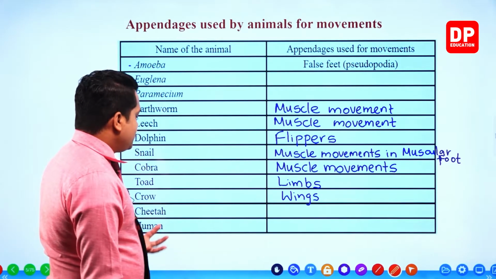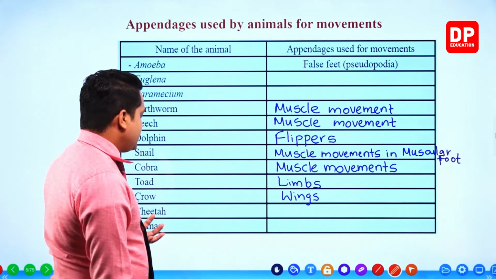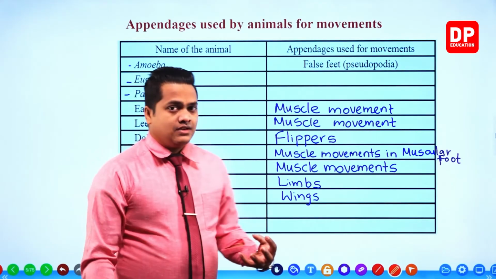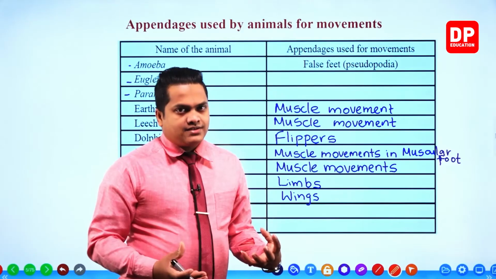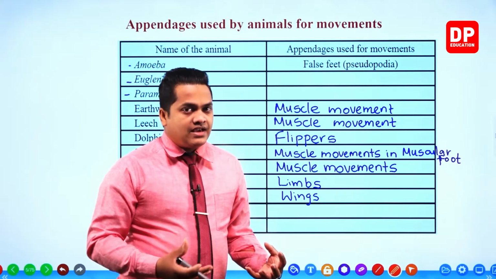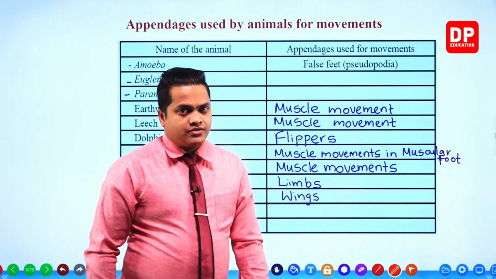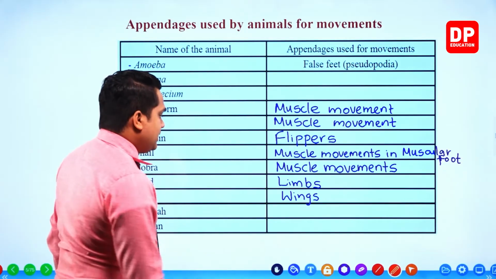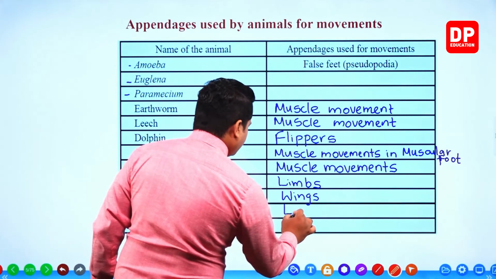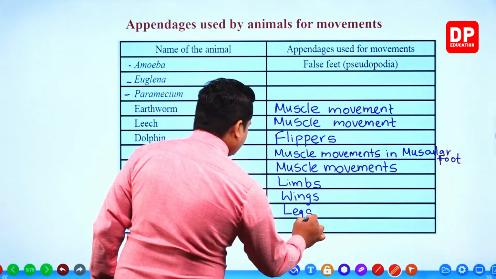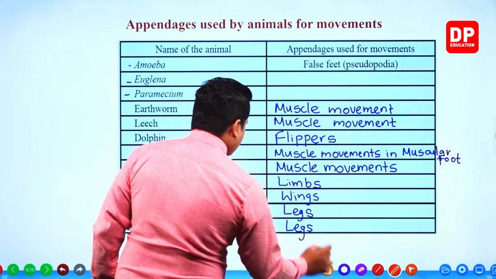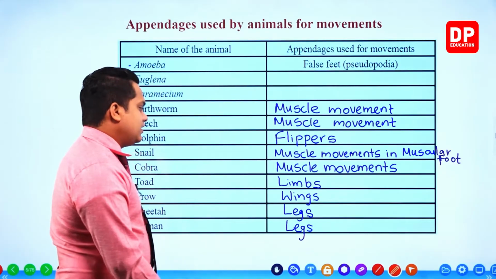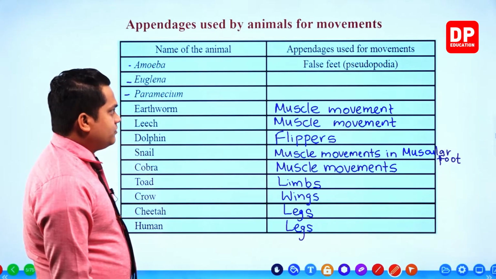Both of these animals have legs. They have legs for the locomotion. So we can write legs.